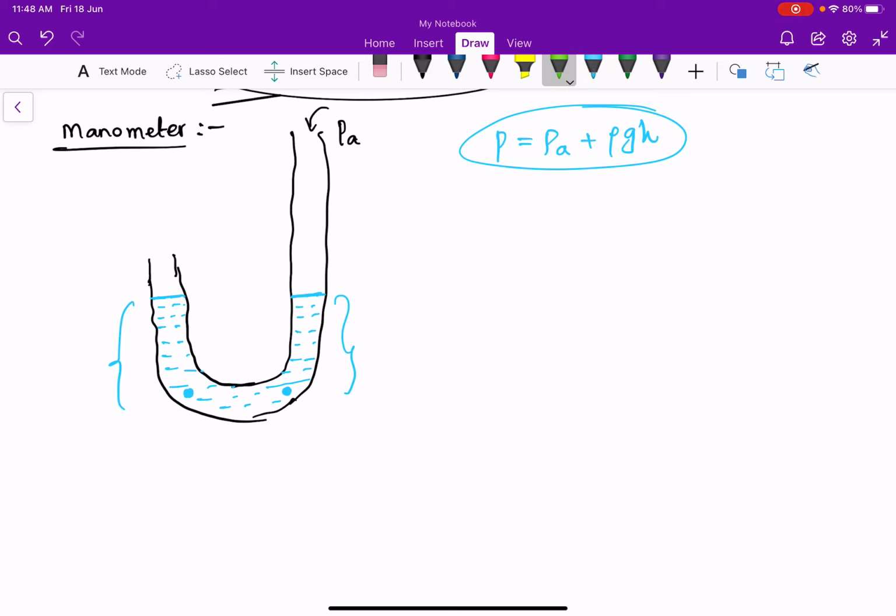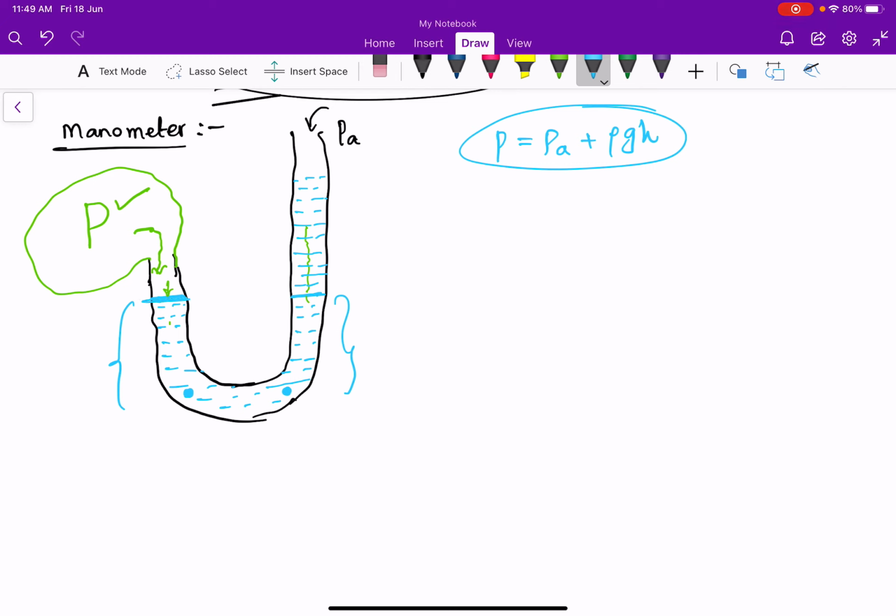Now I am going to attach a balloon to one side of the tube. One side is open, and the other side is attached to a balloon in which the pressure is P. We are going to find out this pressure value. When the balloon is attached, the air pressure inside the balloon pushes the liquid downward, so the liquid level will be raised on this side, up to, consider, this location.